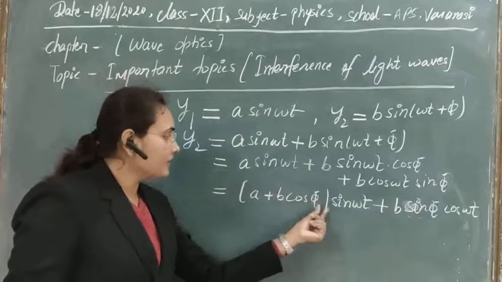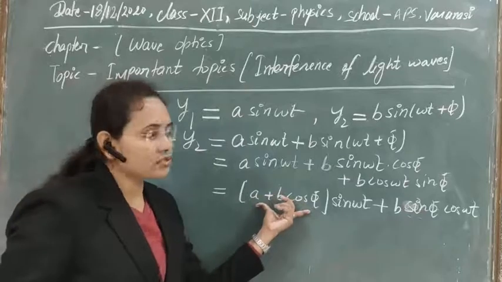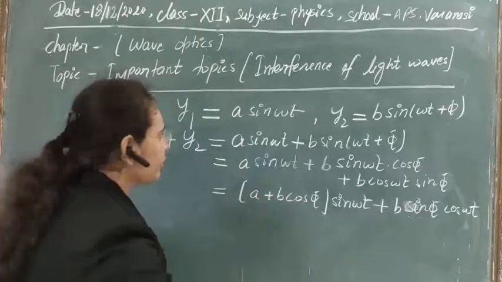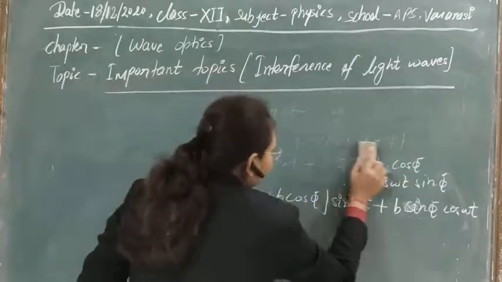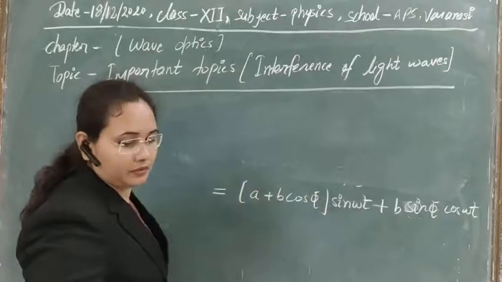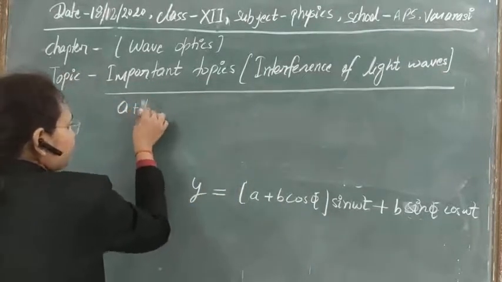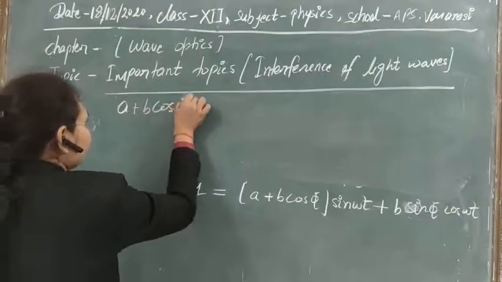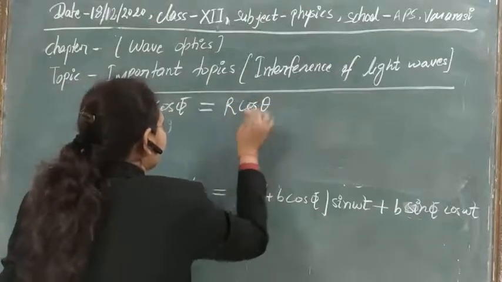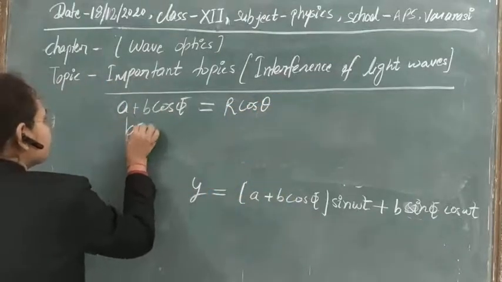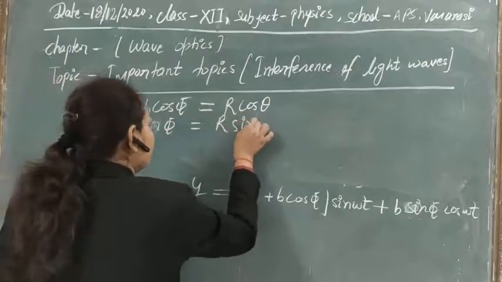So this is the equation that we have got, and now again these amplitudes are constant for the wave. Phi is already the phase difference, that is constant. So we can replace this whole constant by some other constants also, to simplify this equation. Let's suppose that in place of a plus b cos phi we are taking r cos theta, and in place of b sin phi we are taking r sin theta.